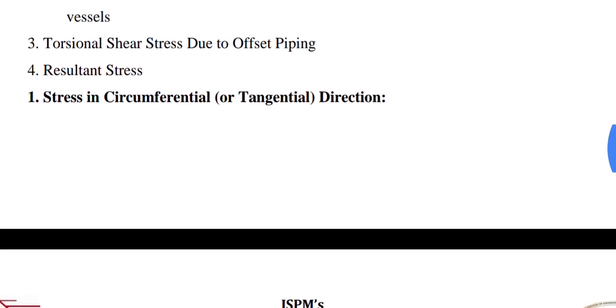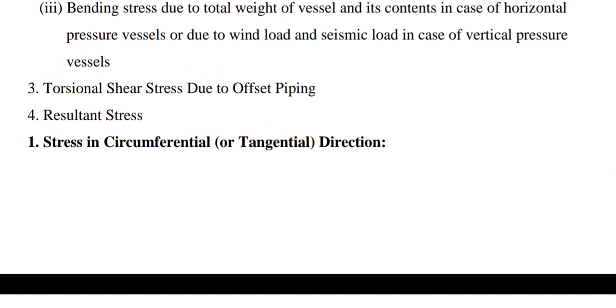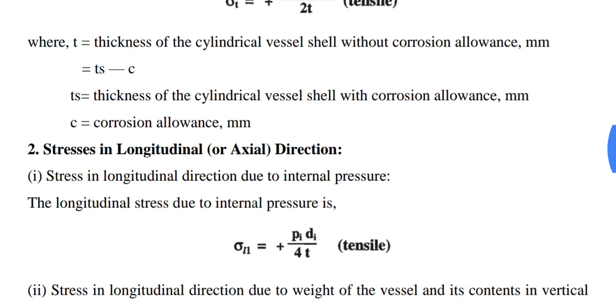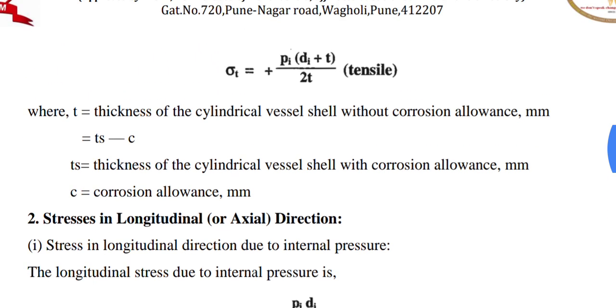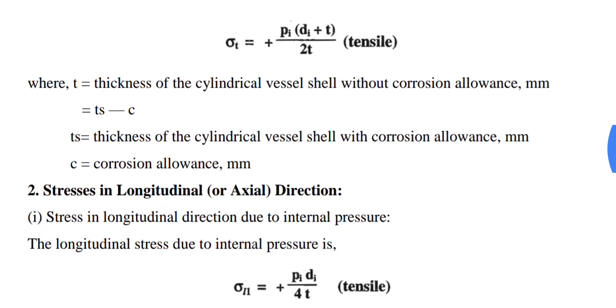Now we will discuss the first one, the stress in the circumferential direction, or tangential stress. Here is the equation for tangential stress: sigma t is equal to Pi (di plus t) upon 2t, where positive means tensile stress.